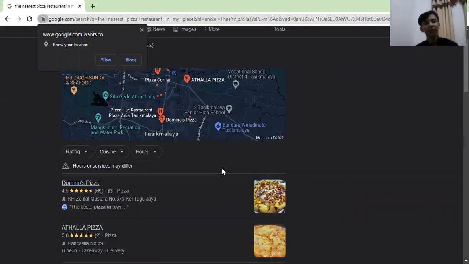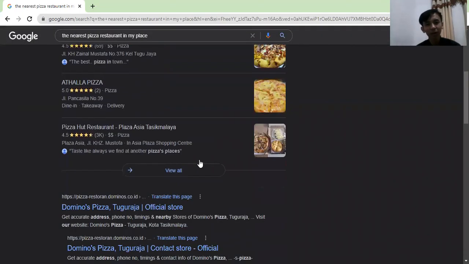Here, you can see the nearest pizza restaurant in your place.